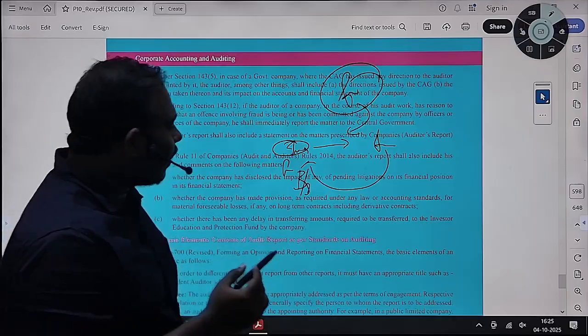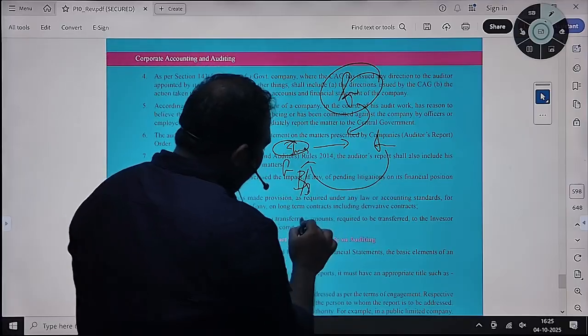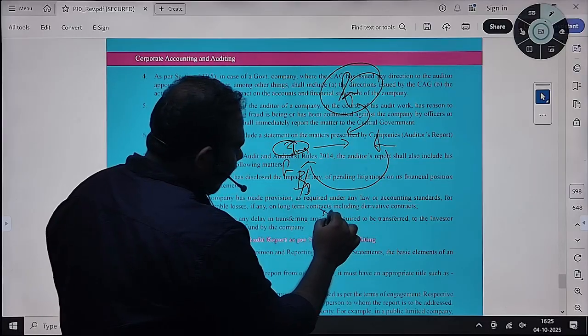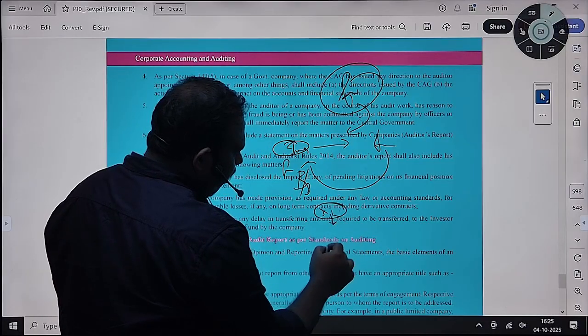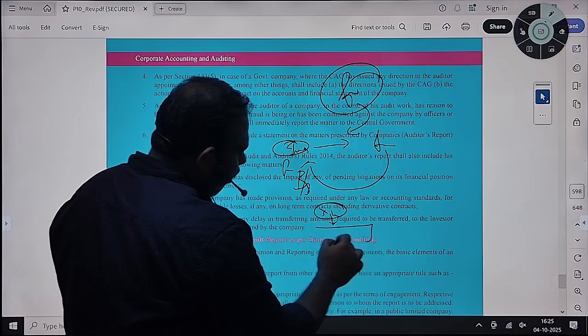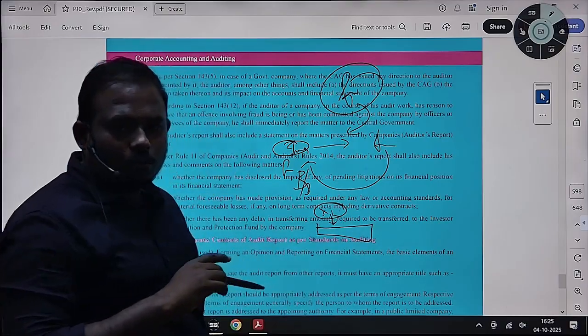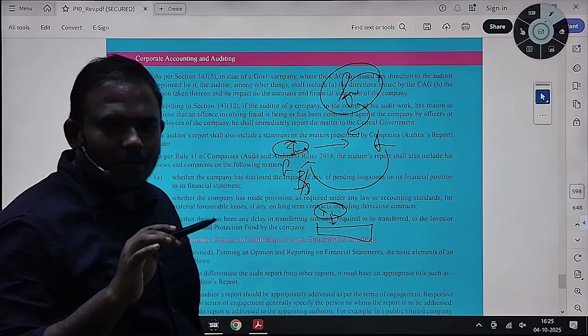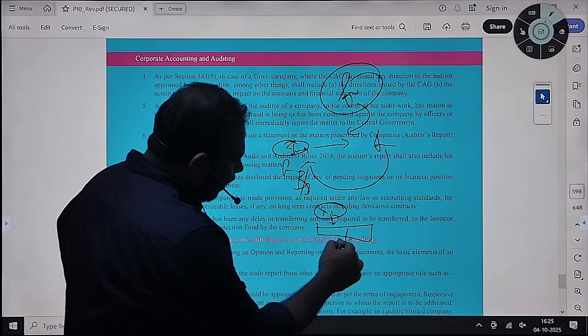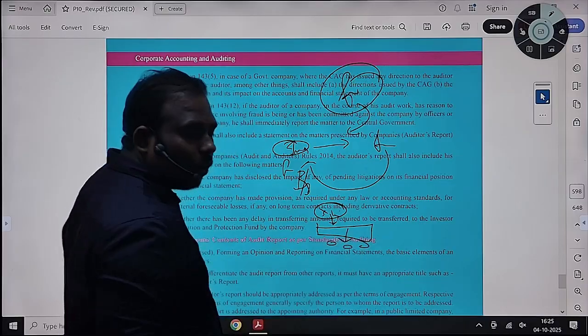You will study a case law: there are some limited companies there. They want to construct a big dam, but underlying there is a whole rocky surface.